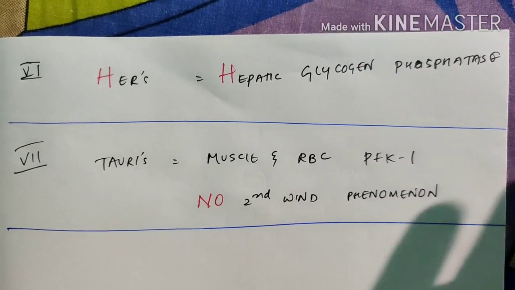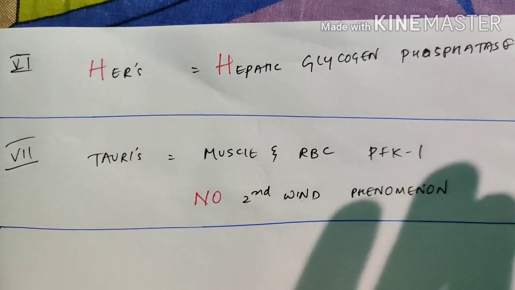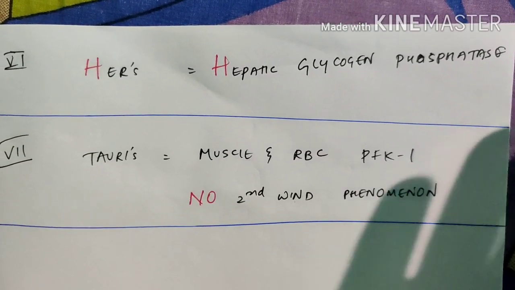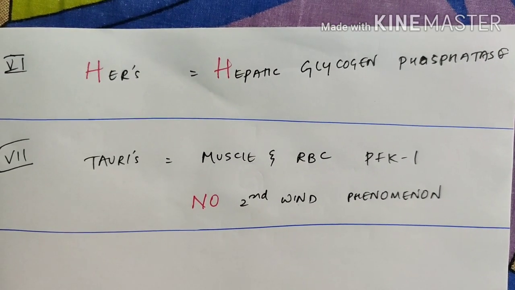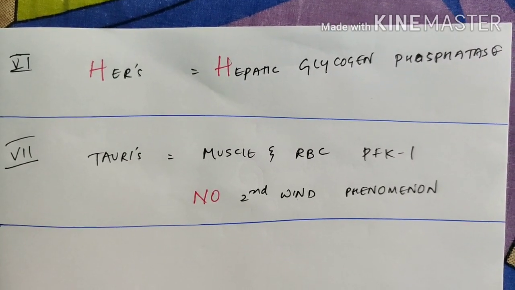This is how you should remember the simple glycogen storage disorders. This is a very easy topic, but it is asked very often. You have to remember, and you can easily mark with just a letter in the MCQ.